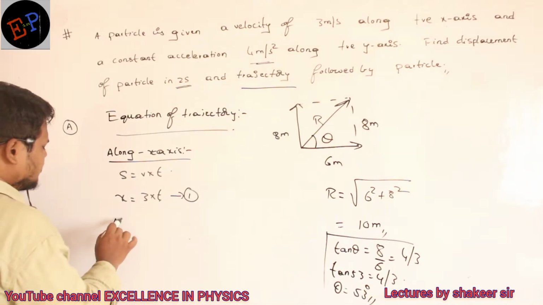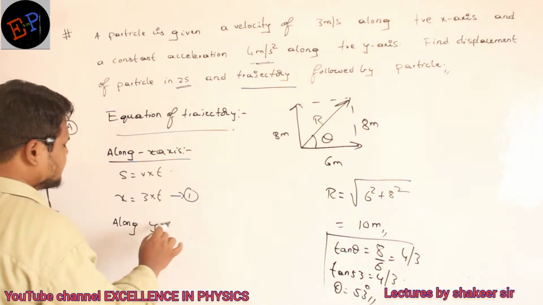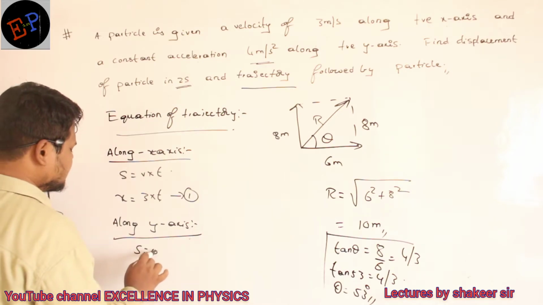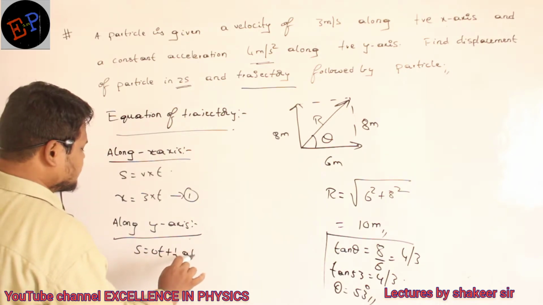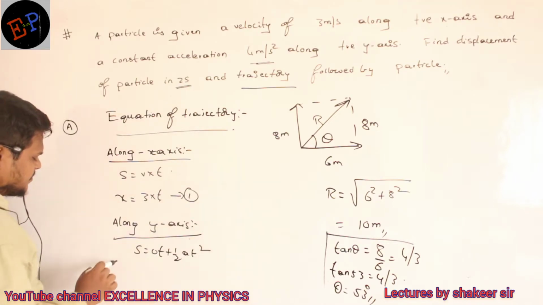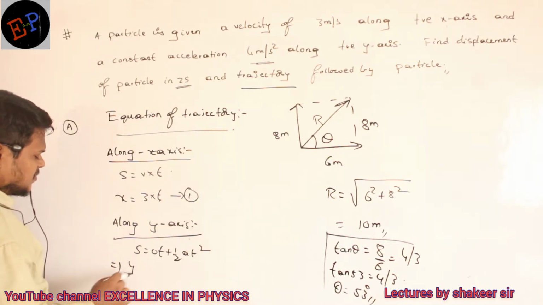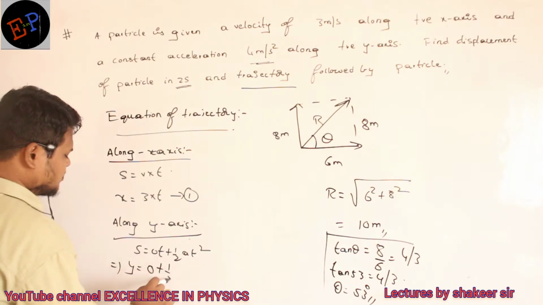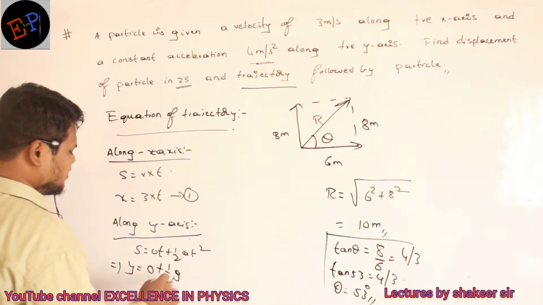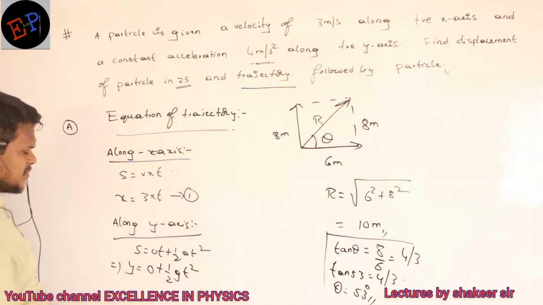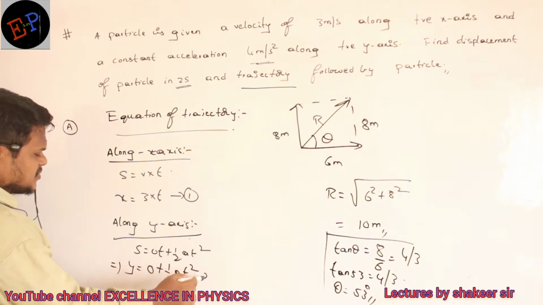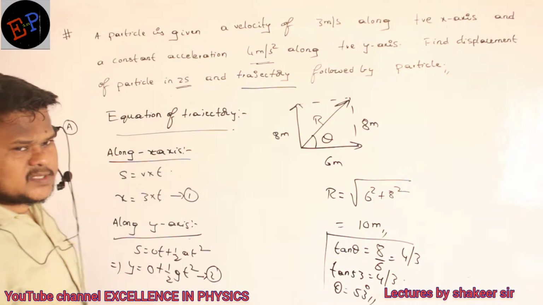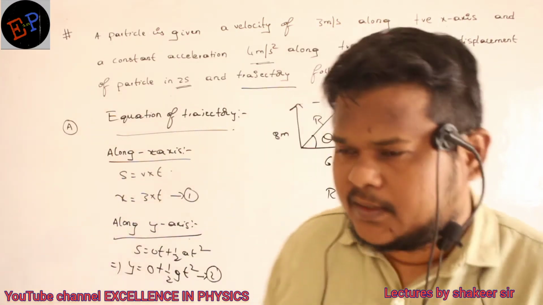Similarly, I will write the equation along y-axis. Along y-axis, which equation can I use? I can use the relation s is equal to ut plus half a t squared. Same equations. So instead of s, I can write y. What is the initial velocity along y-axis? 0. There is no initial velocity. So y is half g t square. Clear? So this is my first equation and this is my second equation. So from both of them, how can I remove t? Just I have to remove t from both of them, no? How can I remove t?